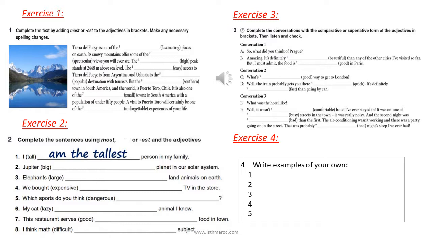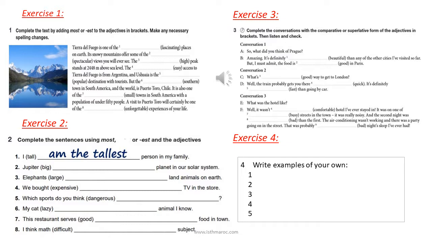Exercise 3, complete the conversations. Conversation 2, comparative or superlative form. What's the best way to get to London? Well, the train probably gets you there the quickest. It's definitely faster than going by car.